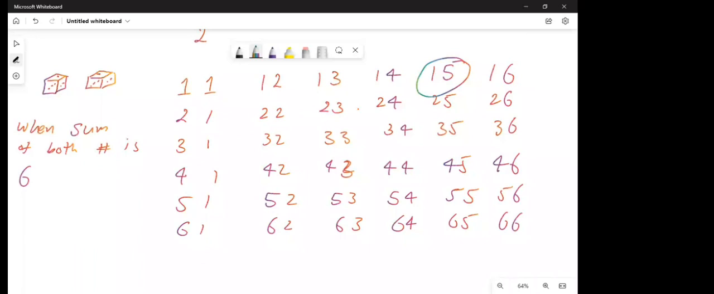Then the next one that will have the sum 6 is 2 plus 4, which is 6. Then this one will have a 6 too. Then I can see 4 plus 2 also has a 6, and 5 plus 1 has a 6. Is there any other one that can give us a 6 as the sum?